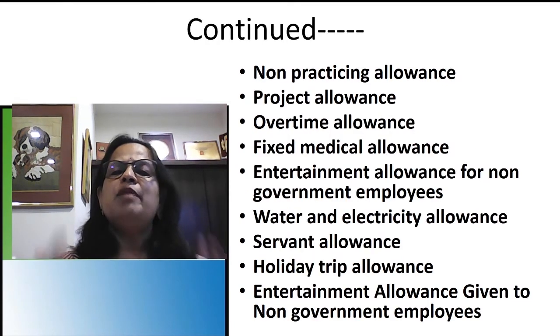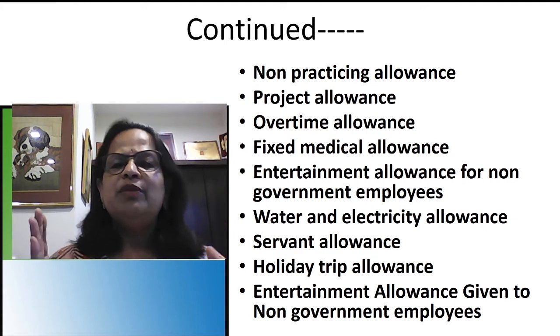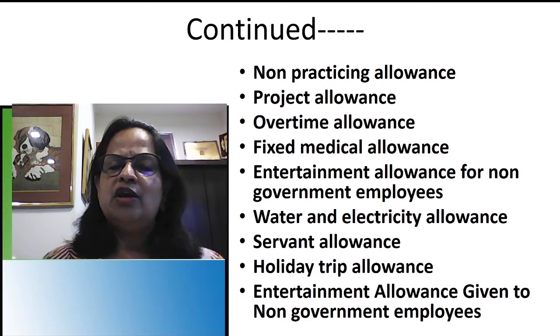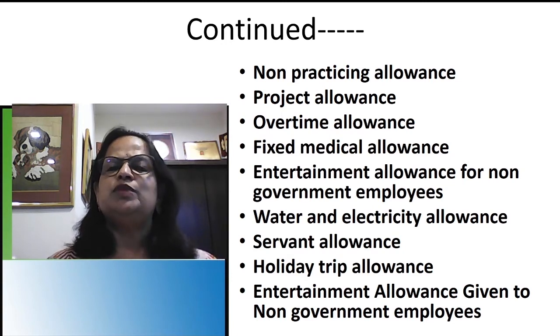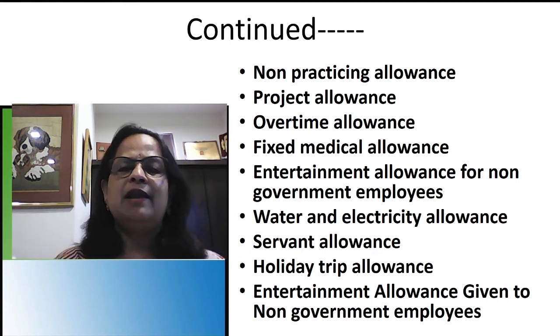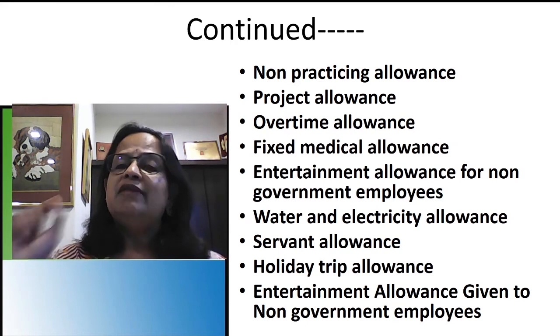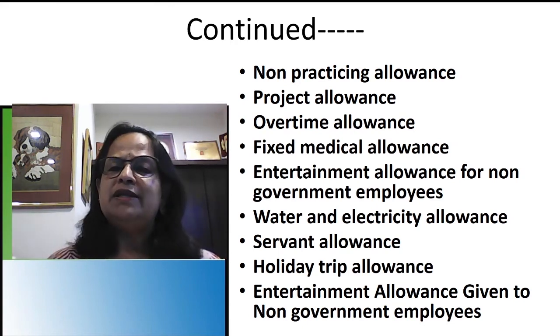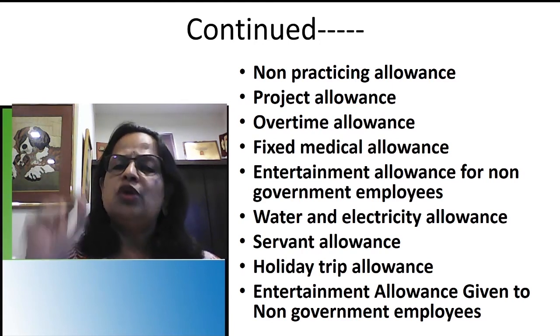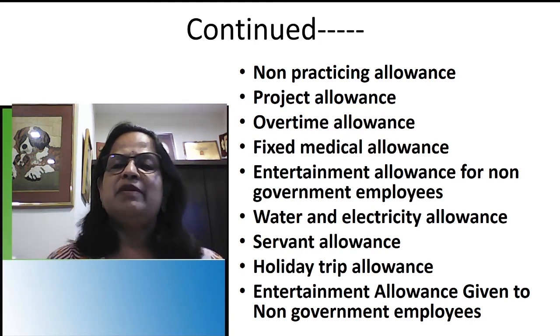Continuing with that, non-practicing allowance. Now, what do you mean by non-practicing allowance? Say for a government doctor working in a government hospital, he has to sign an agreement stating that he will not do private practice. So that is non-practicing allowance. He will get that allowance and it will be completely taxable. Once he signs that, and if he is getting non-practicing allowance, he is not allowed to do any private practice. If he is doing that, the government can take action.